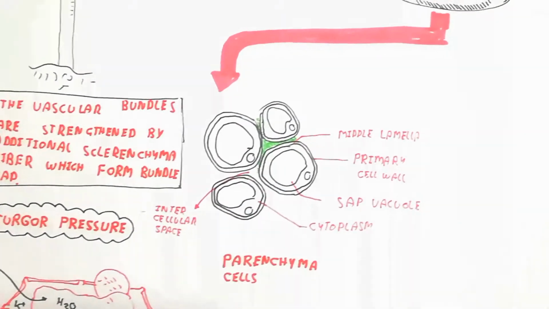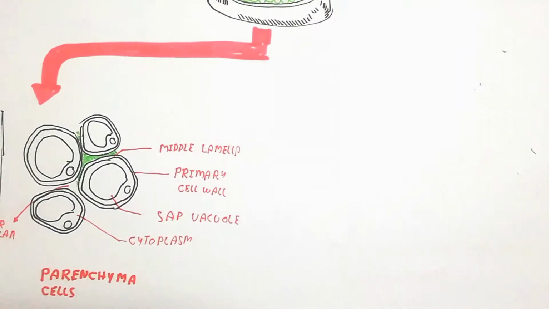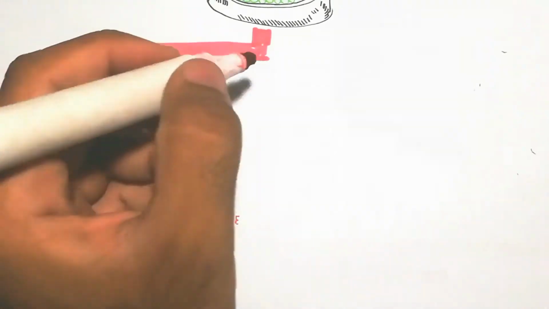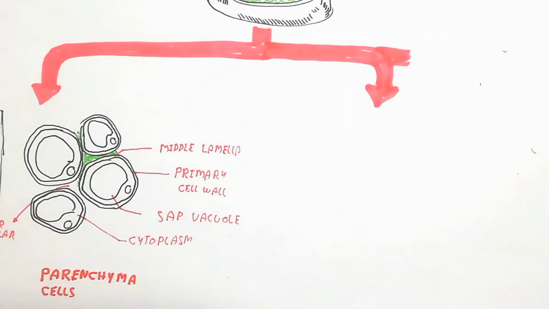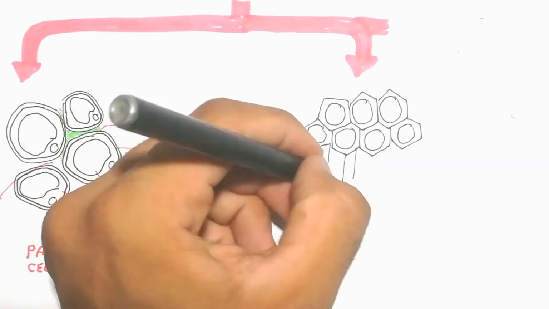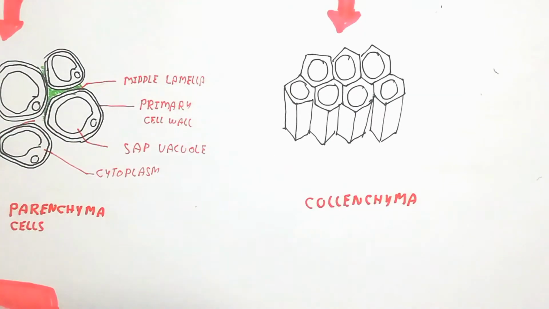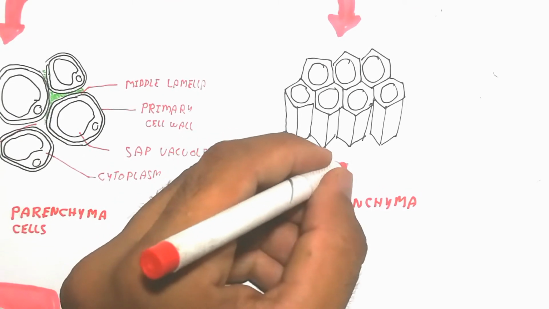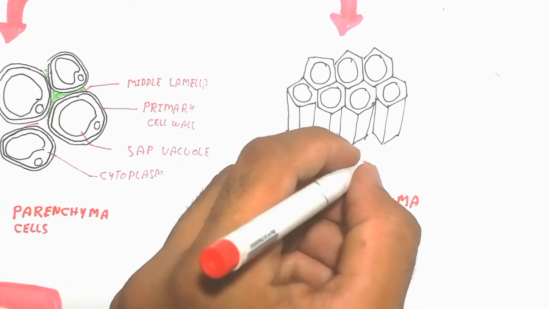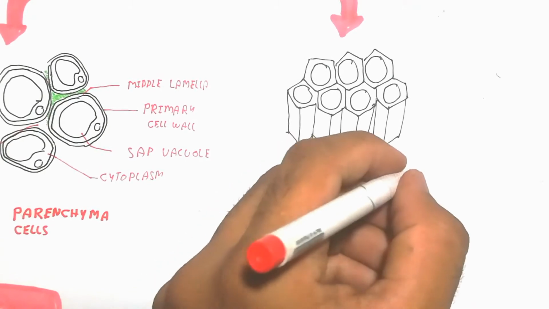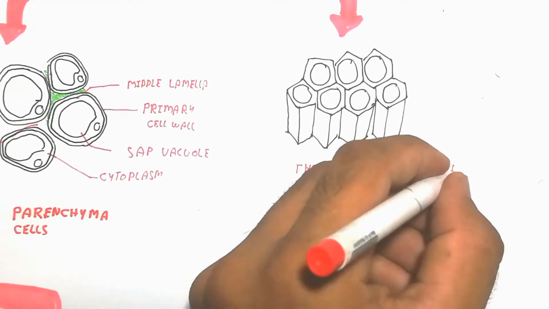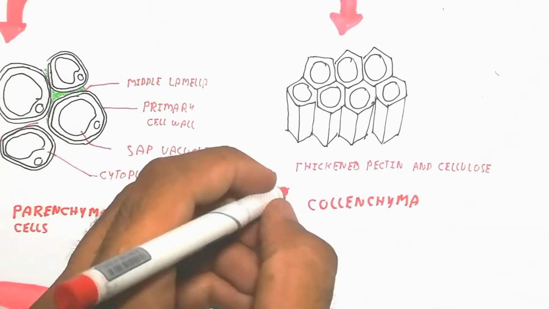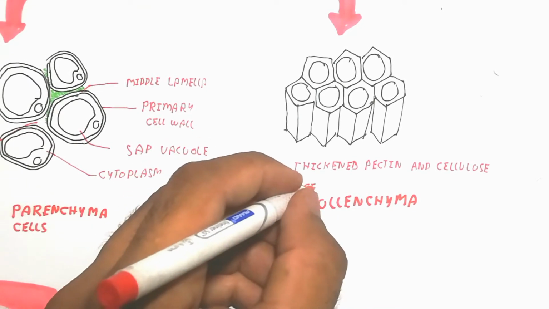Now we will talk about the collenchyma cells. The collenchyma cells have a thick cell wall, thick because of pectin and cellulose. So the cellulose cell wall is thick, and the thickness is due to primary growth. So angular thickening is present, and that's the collenchyma cells.